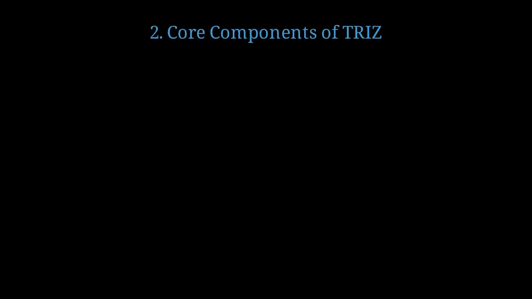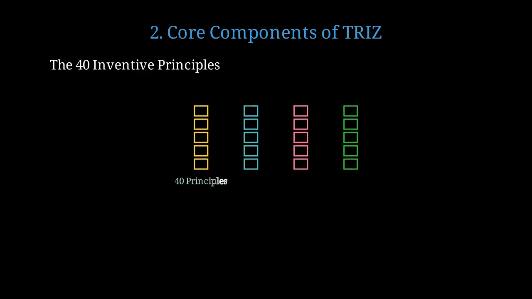TRIZ consists of several powerful tools and concepts. Let's explore the main ones. The foundation of TRIZ is the 40 inventive principles, systematic methods that have solved thousands of technical contradictions. These 40 principles include methods like segmentation, asymmetry, nested dolls, and counterweight, each addressing specific types of problems.